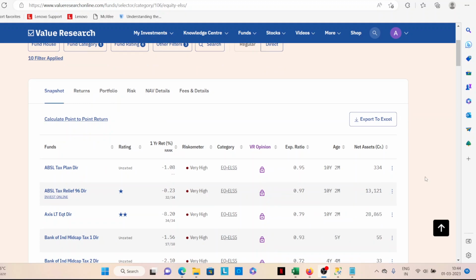The third one is for people like, maybe I'll include myself, right? You don't have control, you don't have patience. You want to lock in that money, you don't want it to be touched. If you invest in an ELSS, for sure you know you cannot get the money in the next 3 years, so you'll keep yourself shut that way.